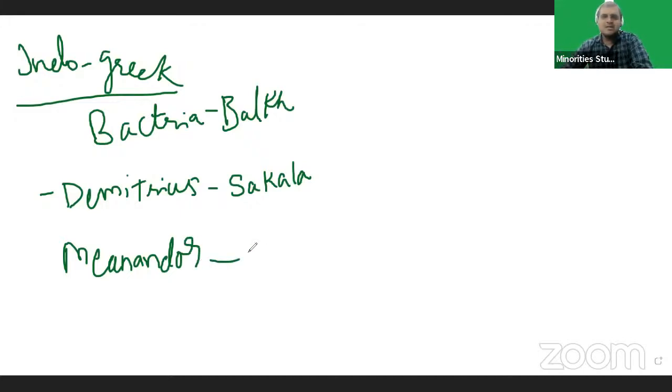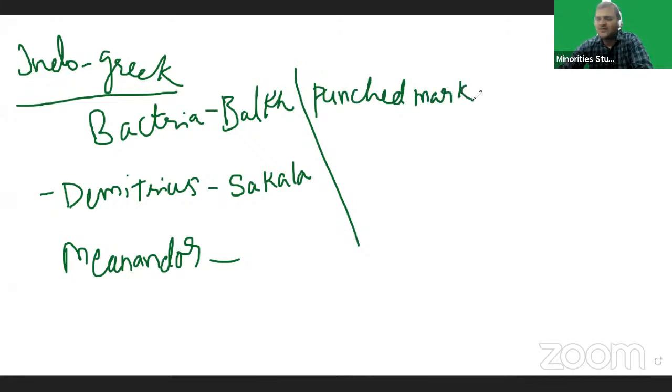In Indian history, Indian rulers only minted punch-marked coins. Punched means they minted only one side of the coin, and the second side was empty. But Menander started minting both sides of the coins.